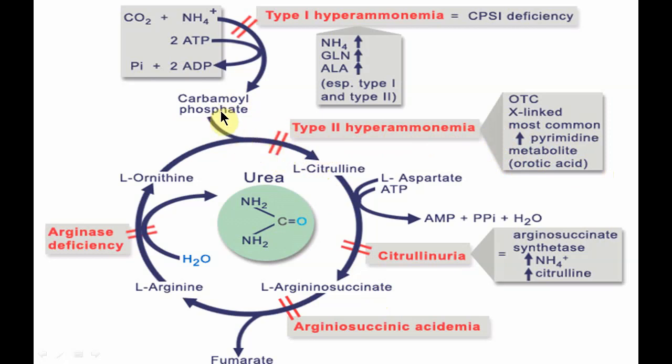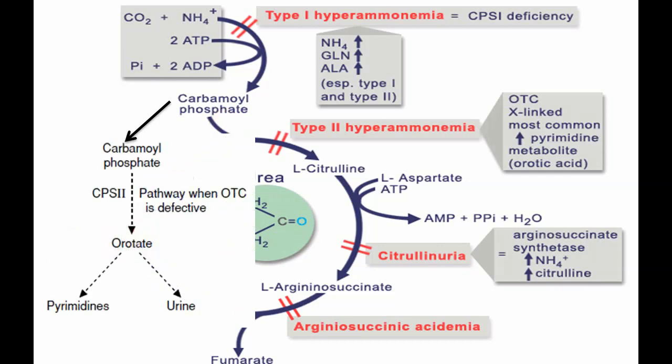So accumulation of carbamyl phosphate takes the alternative route to form orotic acid by the enzyme carbamyl phosphate synthetase 2. Ultimately it will form more pyrimidine, and orotic acid is excreted in the urine. Though orotic acid does not cause any ill effect, its accumulation suggests that there is a defect in an enzyme of the urea cycle.